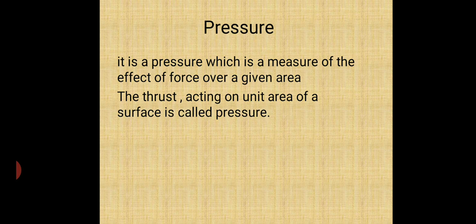Then why is the second brick going deeper? Because of the area. The first brick was covering more area and the second brick was covering less area. So that's why it is said that the thrust acting on a unit area of the surface is called pressure. So the pressure exerted by the brick placed vertically was more.